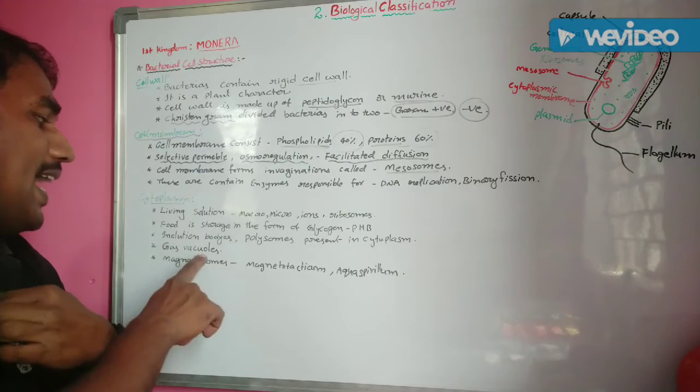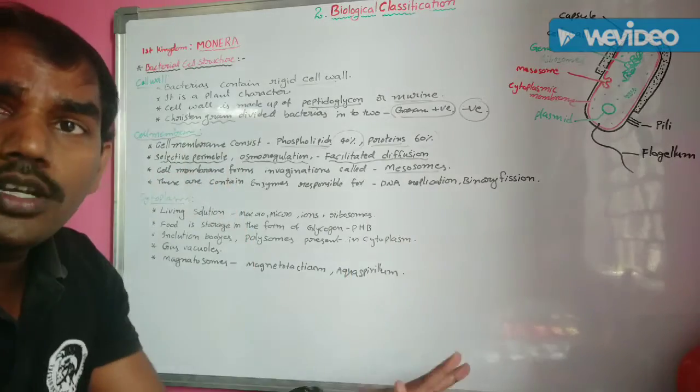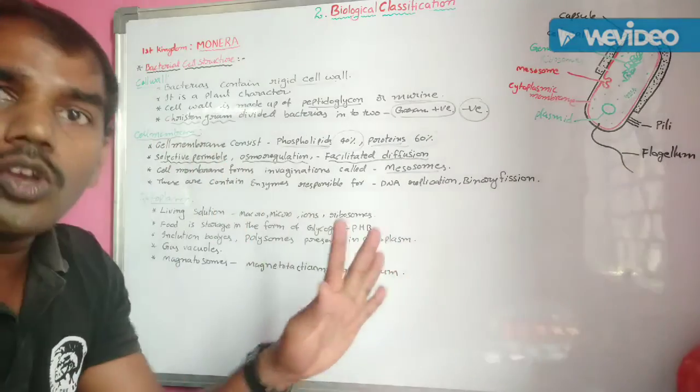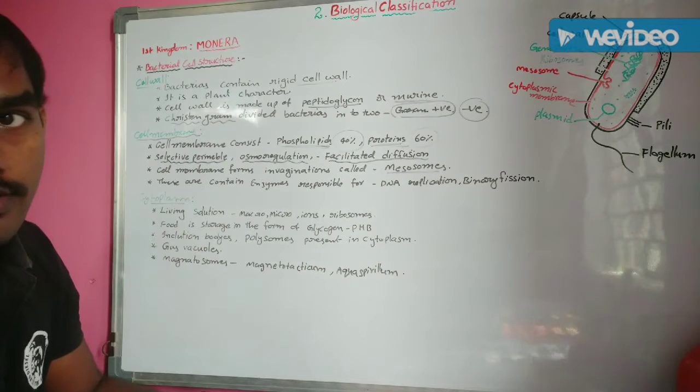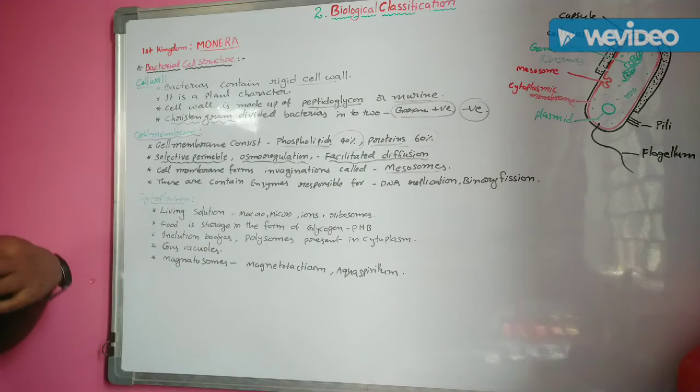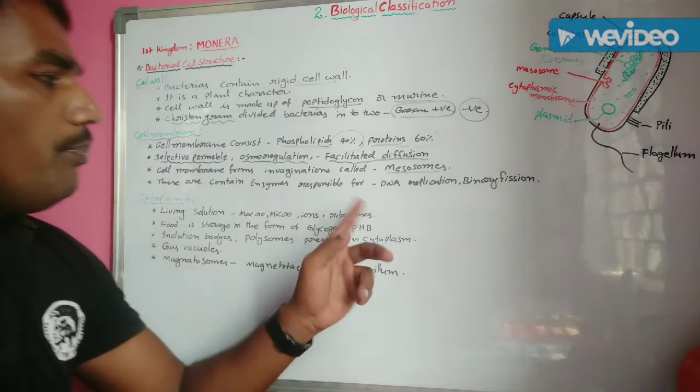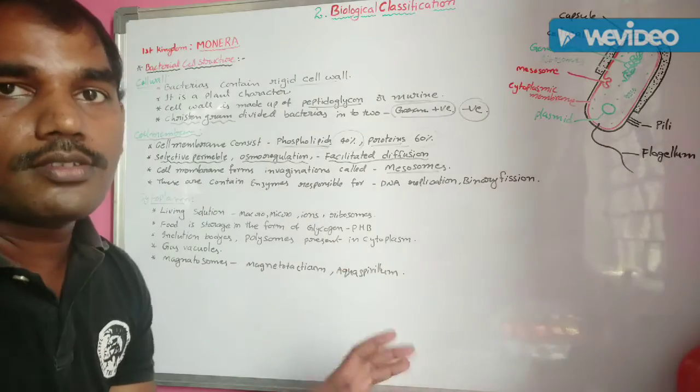Next one, gas vacuoles. Sap vacuoles are absent. Remember this one. Sap vacuoles are absent, but gas vacuoles are present. These are membrane bounded and also protect from radiation and help in buoyancy.